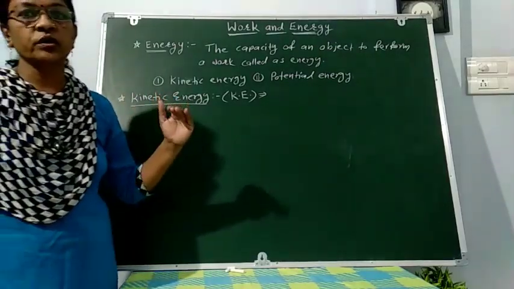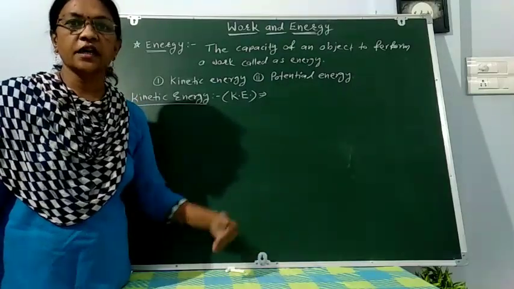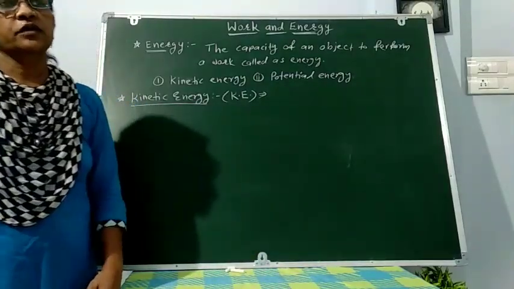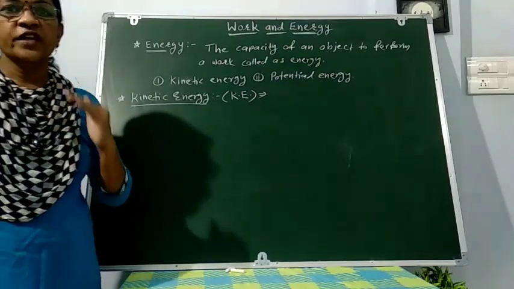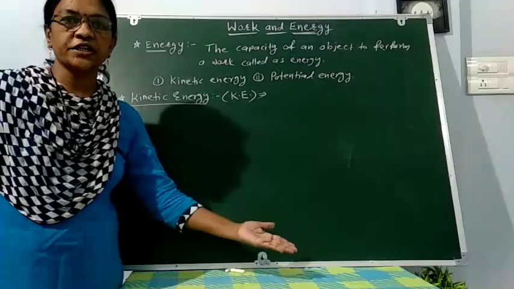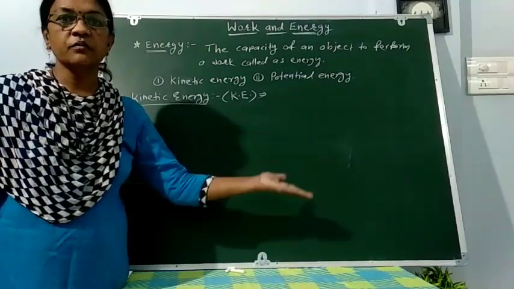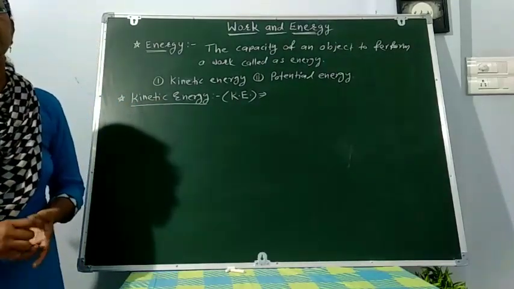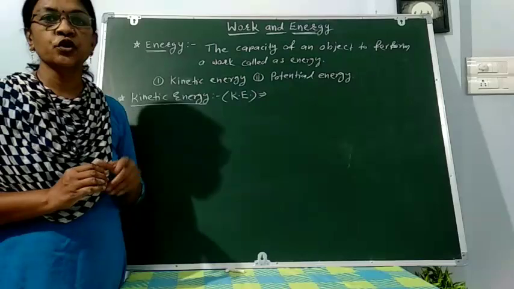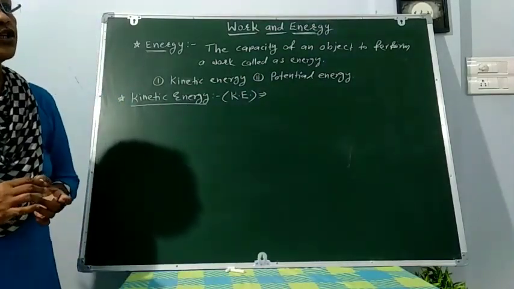On a carom board, when a striker hits the coin, the coin moves away. So from this example, you can say that when an object in motion strikes a stationary object, the stationary object is set in motion due to the motion of the first object. This type of energy of an object due to motion is called kinetic energy.